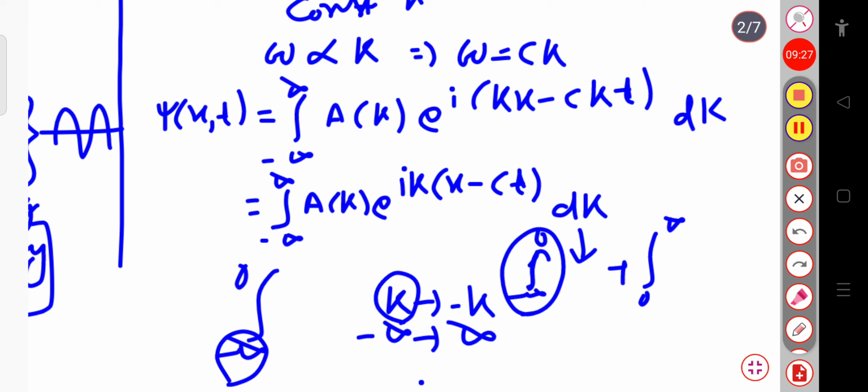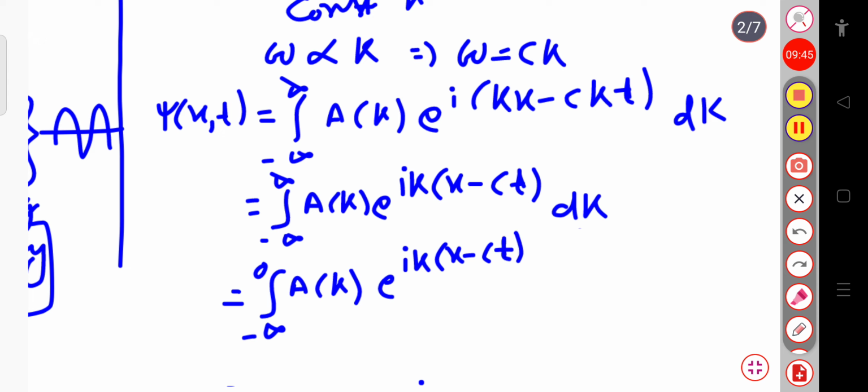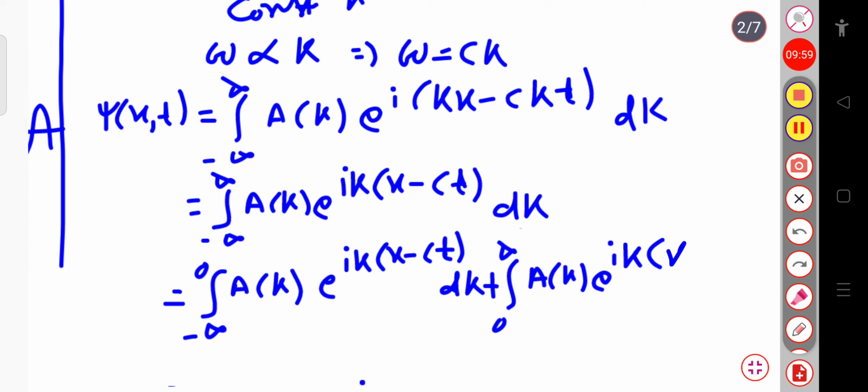Let me write, this is equal to the integral from minus infinity to 0 of A of k, exponential i k into (x minus ct), whole into dk, plus the other part, that is 0 to infinity of A of k, exponential i k into (x minus ct), whole into dk.